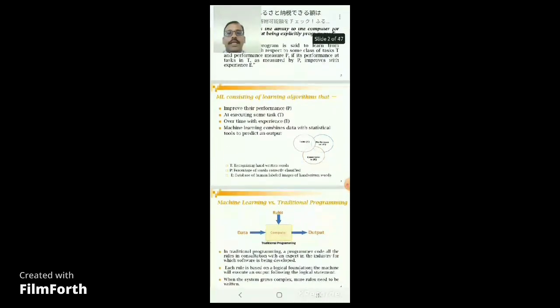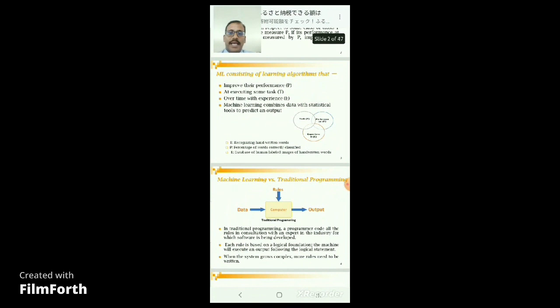Here, let me see what machine learning consists of. As we discussed in the previous topic, T is the task, P is the performance, and E is the experience. For example, if you want to recognize handwritten words, that is the task, and we can measure the performance, that is, what percentage of the words are correctly classified.